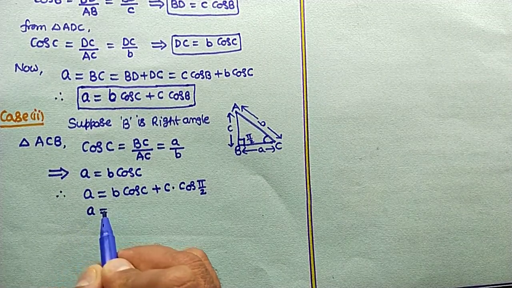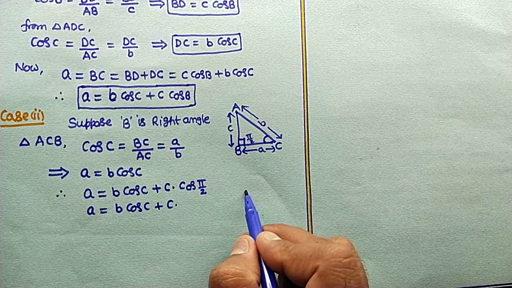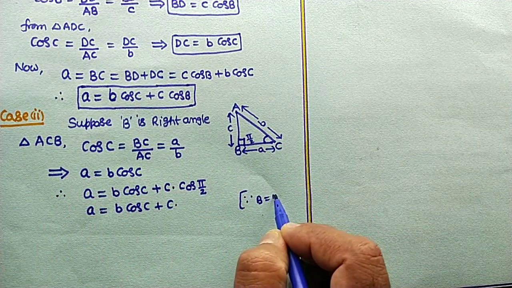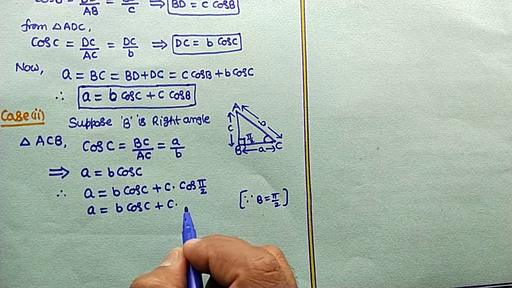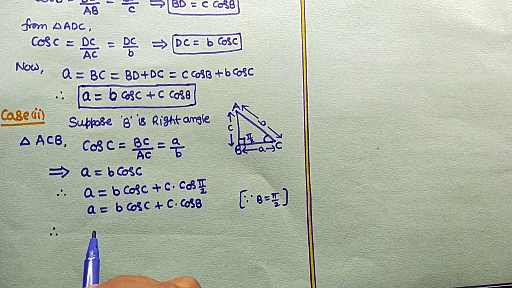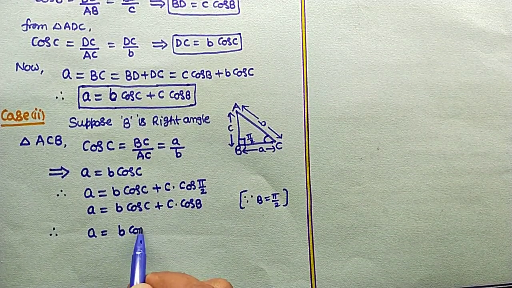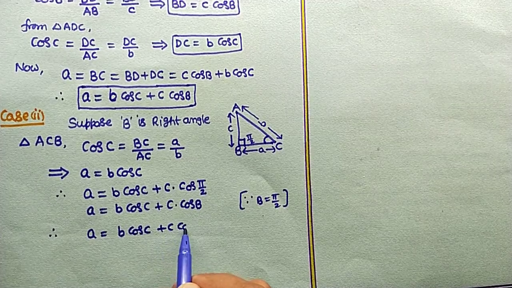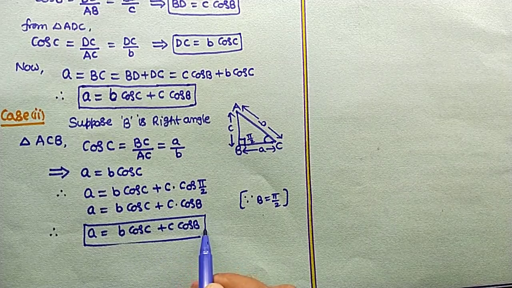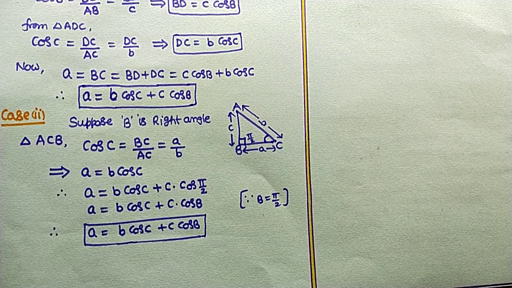So a equals b cos C plus c into, since this triangle ABC is right angled at B, so B is equal to pi by 2. Wherever pi by 2 is there, we can write it as B. Therefore, in case of the triangle being right angled at B, we got a equal to b cos C plus c cos B. In case of a right angle also, we got the projection rule formula, a equals b cos C plus c cos B.